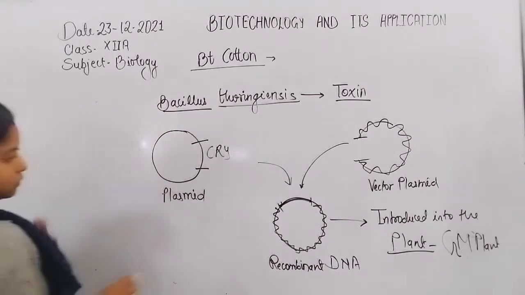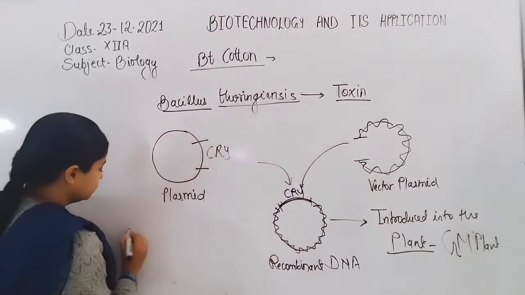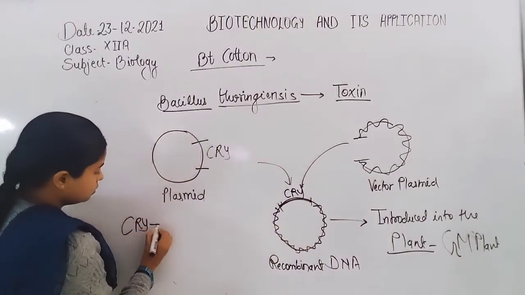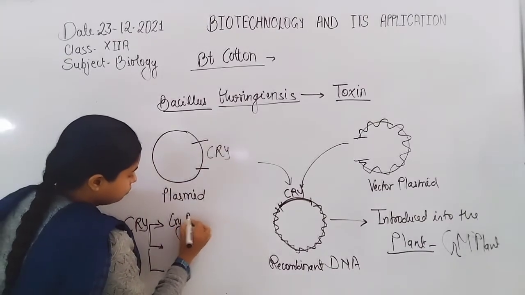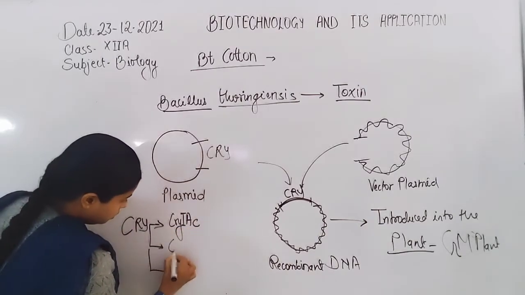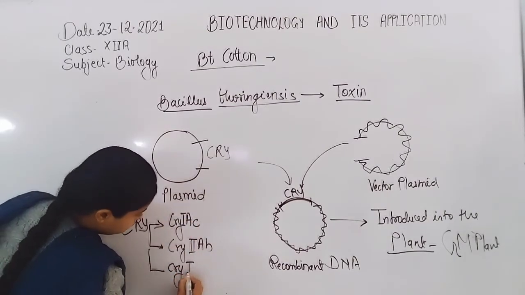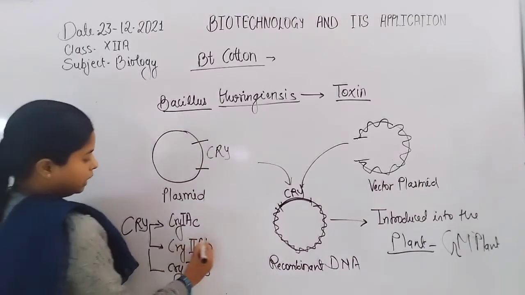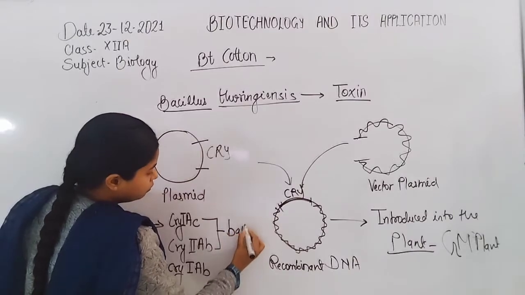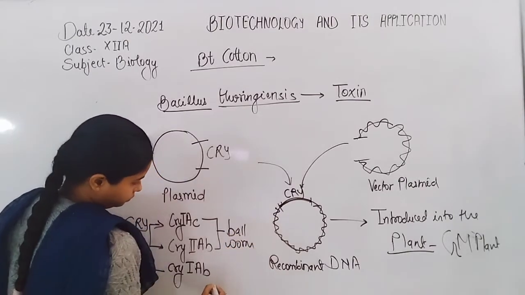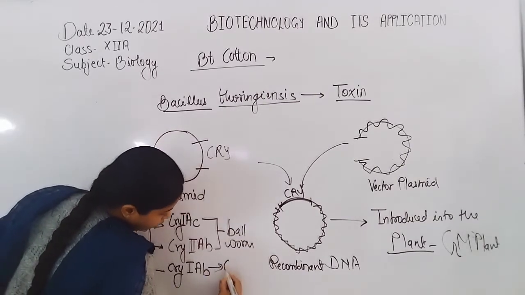Now, these cry genes are actually of three types: cry1Ac, cry2Ab, and cry1Ab. The cry1Ac and cry2Ab protect the plant from bollworm, and the cry1Ab protects the plant from corn borers.